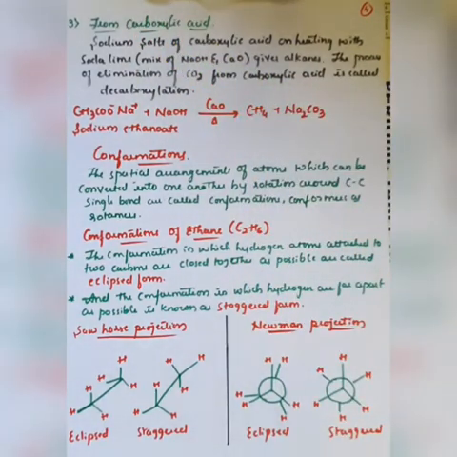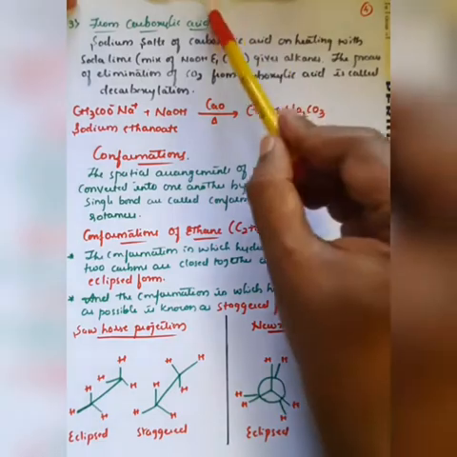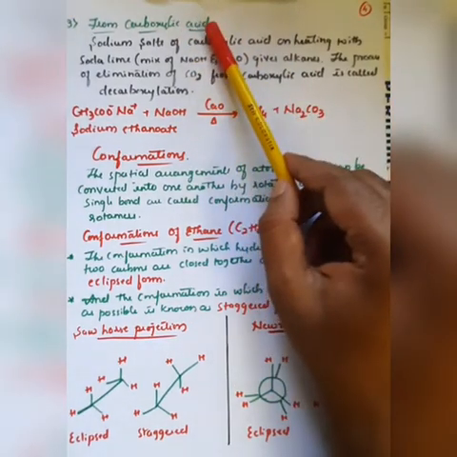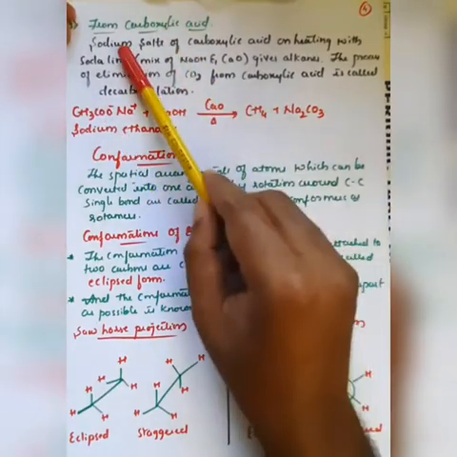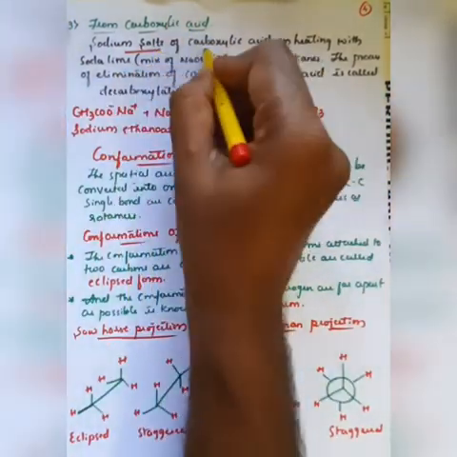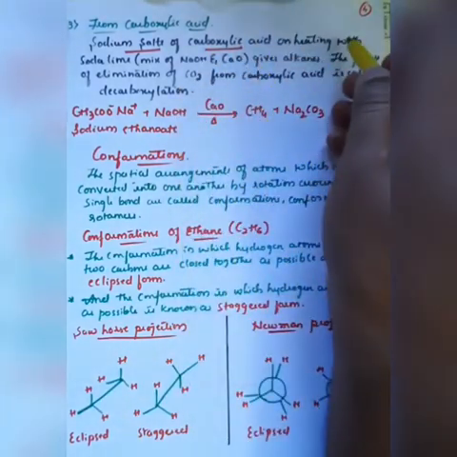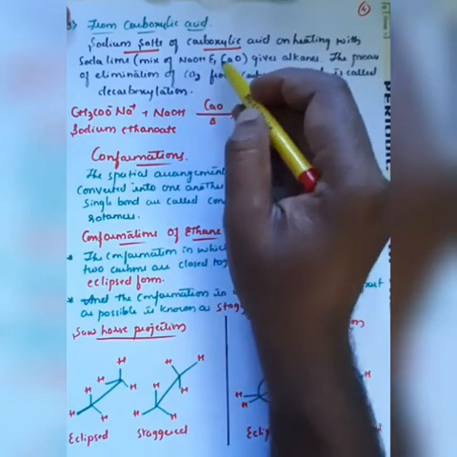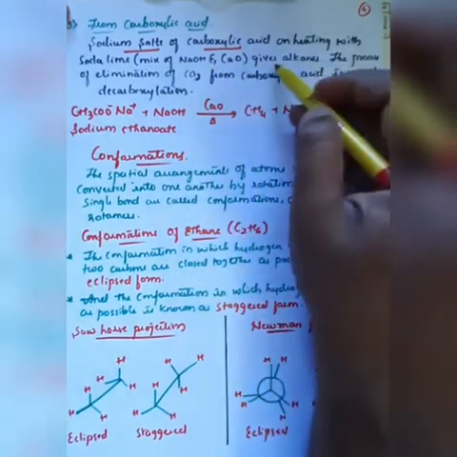Carboxylic acids are molecules which have the functional group COOH. COOH is called the carboxylic group, and with the help of this carboxylic acid group, we can prepare alkanes. The sodium salts of carboxylic acid, on heating with soda lime, which is a mixture of sodium hydroxide and calcium oxide, will generally give alkanes.